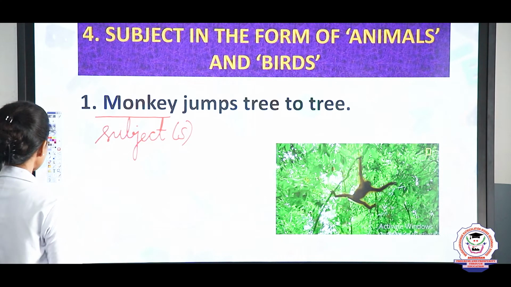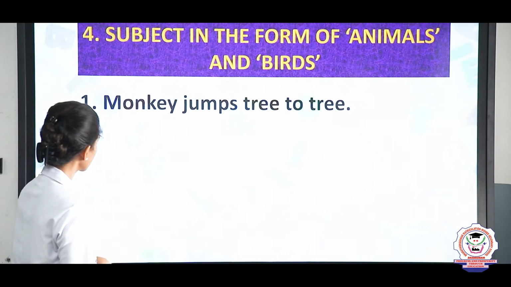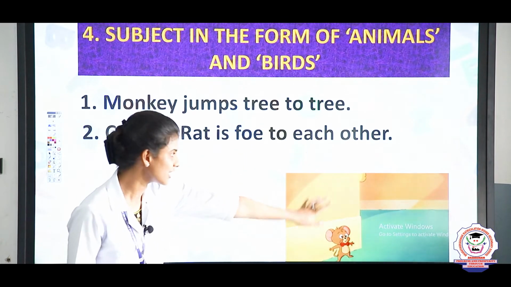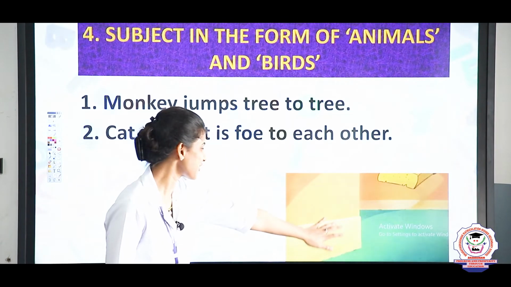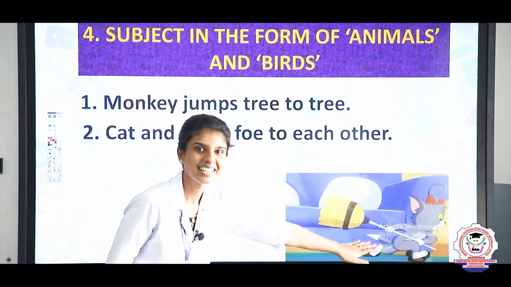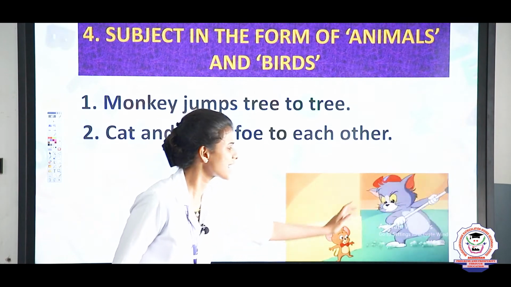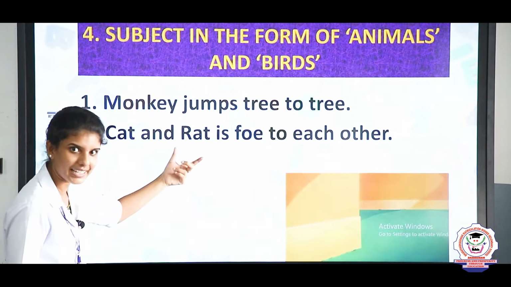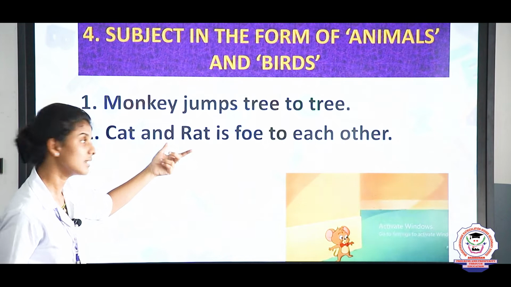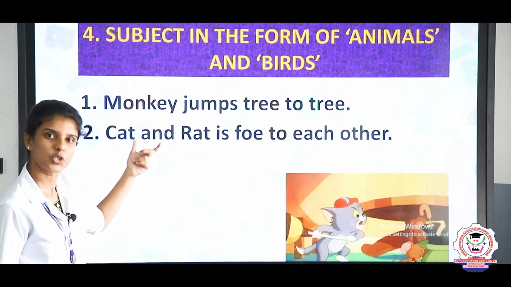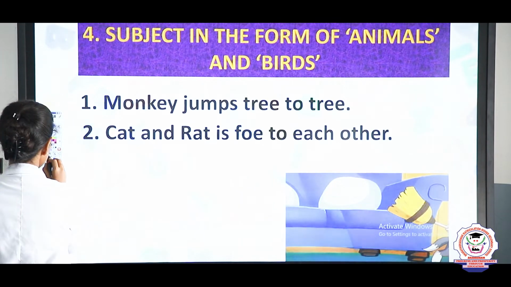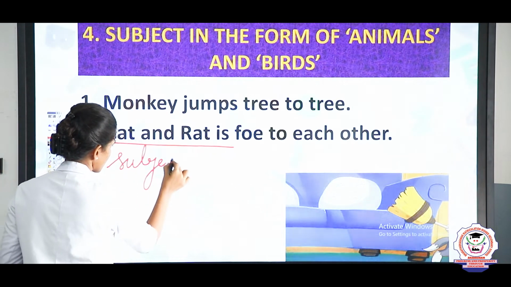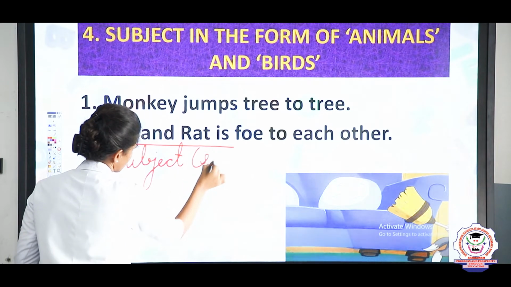Okay. So the next example is, cat and rat are foes to each other. Look at this, it's so funny, right? So cat and rat are enemies. Here cat and rat come under animals. So they are called subject. Cat and rat is considered to be a subject. Clear?